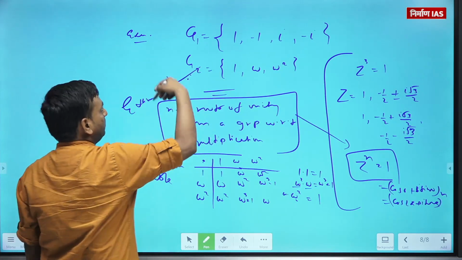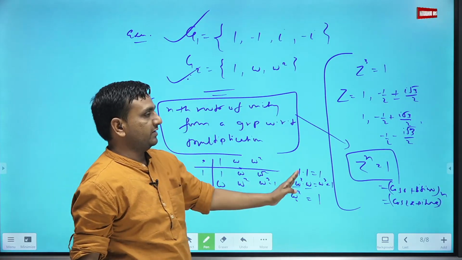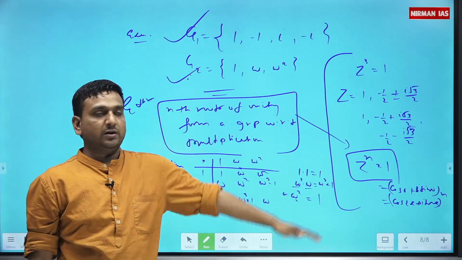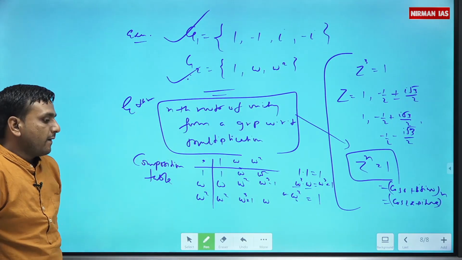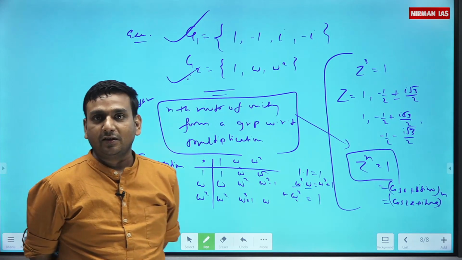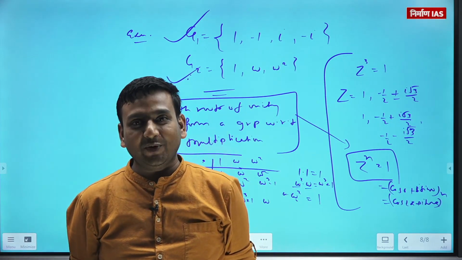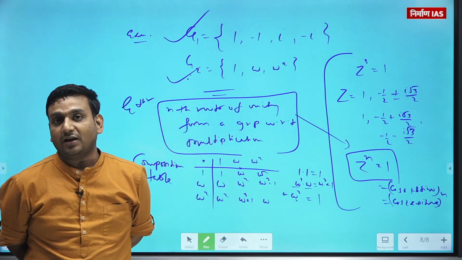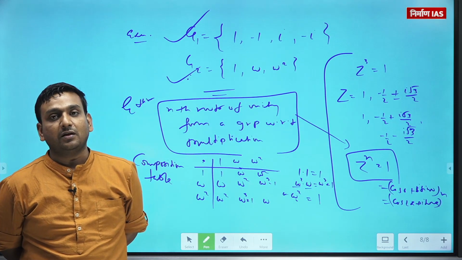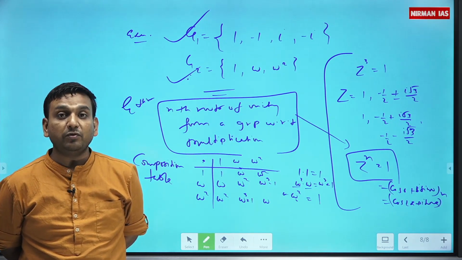Not only is this a group, you can go with the same composition table for 1, minus 1, iota, minus iota, where iota square is minus 1. You can show that. Now, you people may think, sir, we have studied this much in 5-6 lectures. Yeah, I know what you people have done. That is why I already said this is looking like an offline class, but it is not offline. We have to be smart enough.